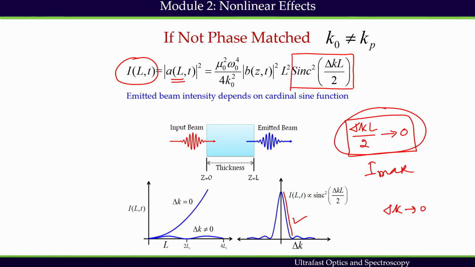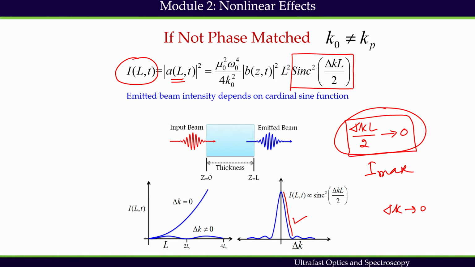If they are out of phase, then the intensity will go down to 0, but if they are in phase, then intensity would be maximum, and we have to bring them in phase to get the maximum intensity of the